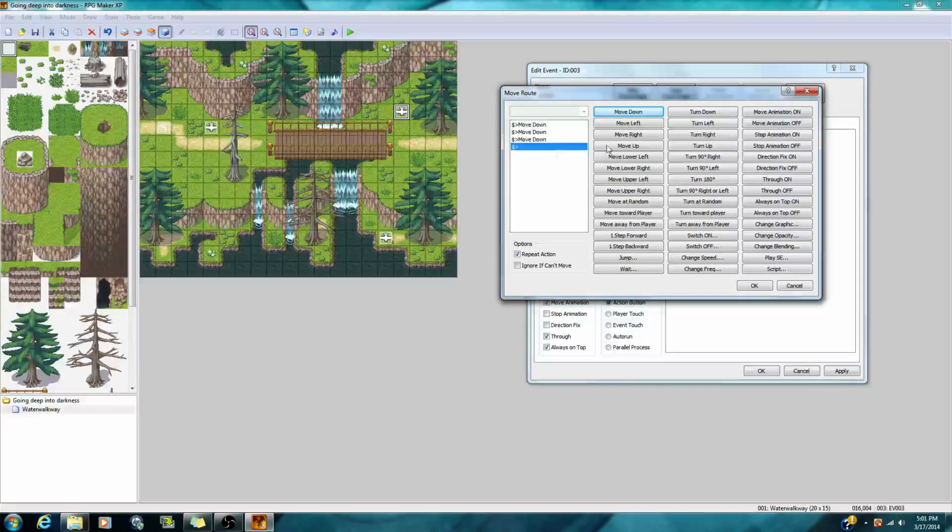So I have to go 9 to the left. 1, 2, 3, 4, 5, 6, 7, 8, 9. So now there's 9 of these. I know it might look like a lot and very confusing, but it makes sense. The bird is just going to go down like this and all the way right here. So please don't freak out.